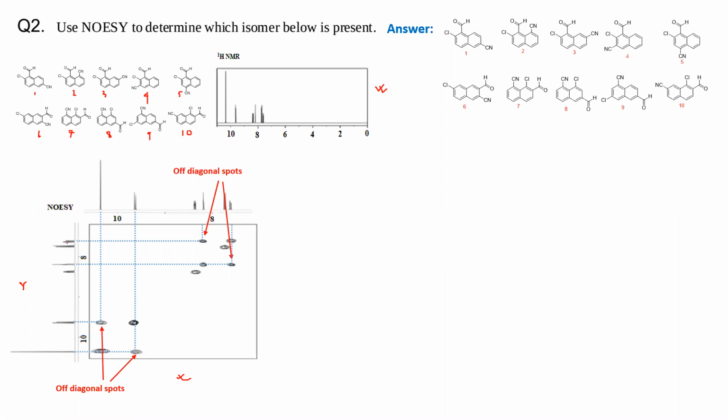Here you have a doublet, another doublet, another doublet, and another doublet. So you have 4 doublets, 1 singlet here, and another singlet here. Now if you look at the molecule, you have 3 electron withdrawing groups. So the molecule is highly electron deficient.